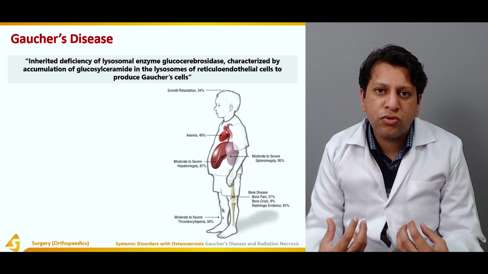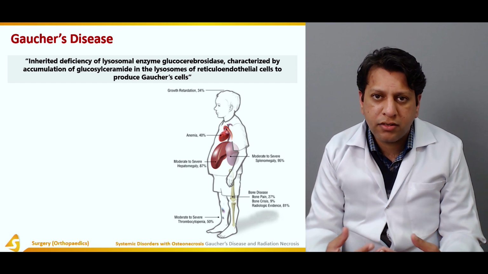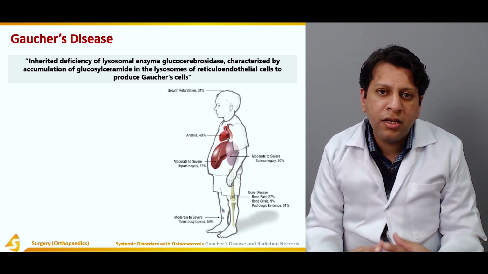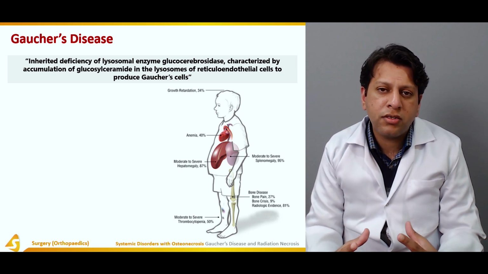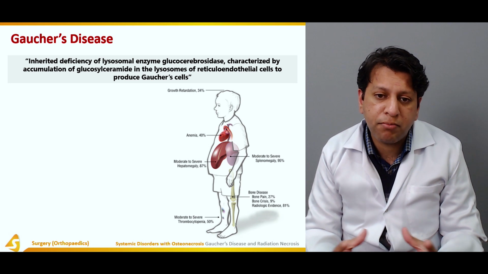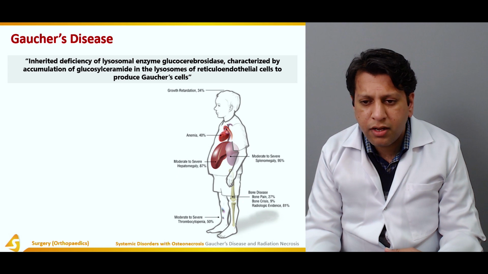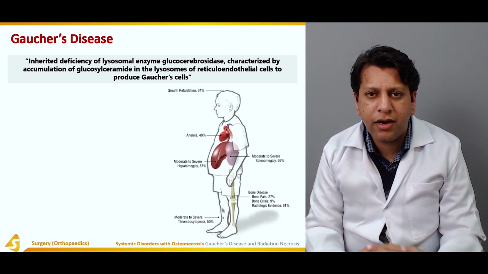Eventually these lysosomes get accumulated in the cytoplasm of these cells. The cytoplasm enlarges, leading to large reticuloendothelial cells of larger size, making them Gaucher cells. Usually it's an inherited disease and children are affected.